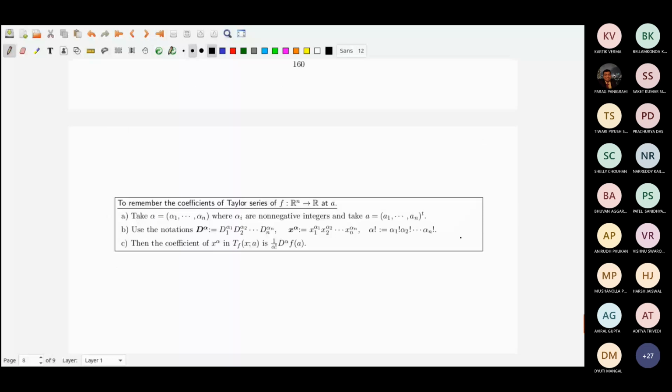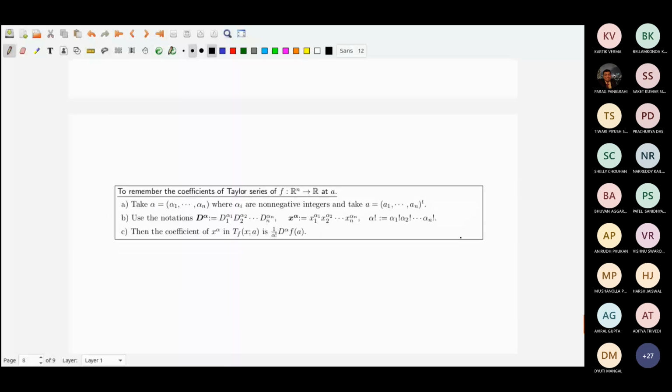This is a notation. You can use D^alpha and x^alpha. If you take alpha to be a multi-index, then it is easier to remember: the Taylor series of f in x about a, the coefficient of x^alpha is 1 by alpha factorial D^alpha f(a).